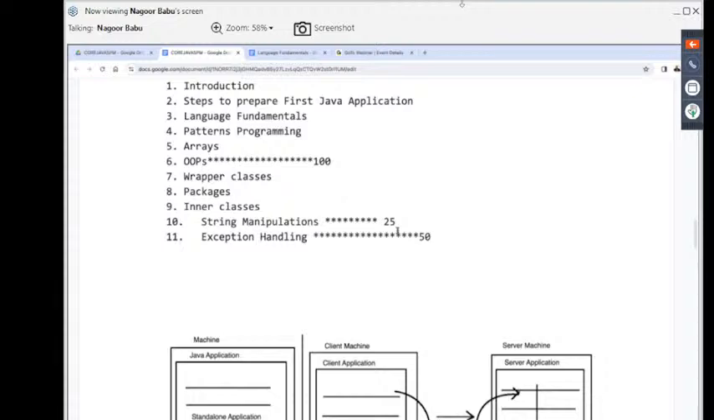Important topic, exception handling. What is the meaning of an exception? In general, we are getting errors at compilation time. Am I right or not? When we compile any program, we are getting errors at compilation time. When we are getting an error at compilation time, easily we can recognize it, easily we can correct it.